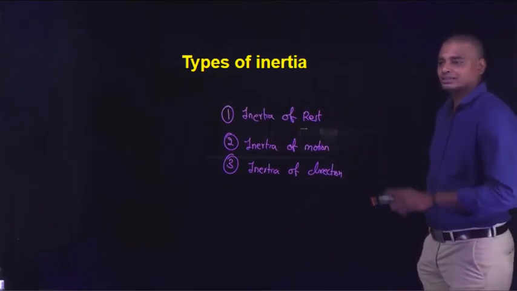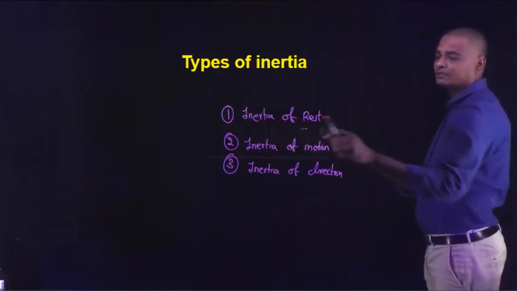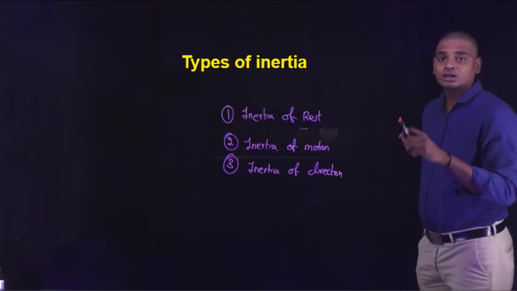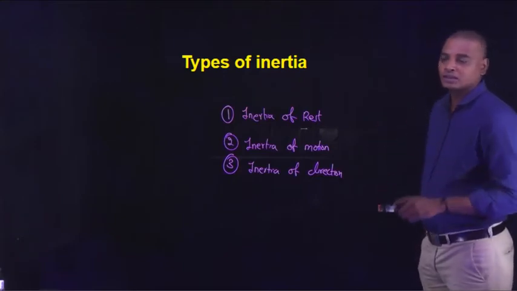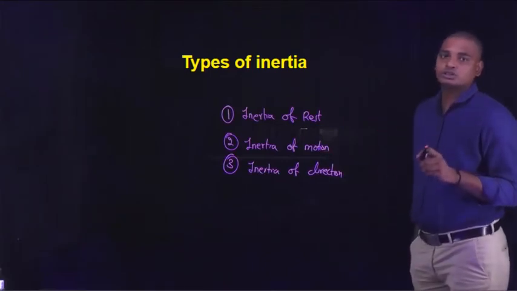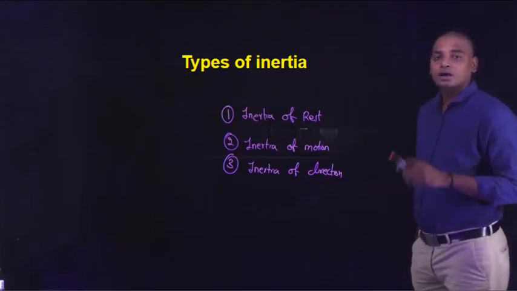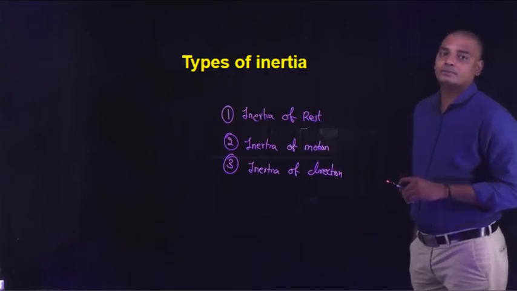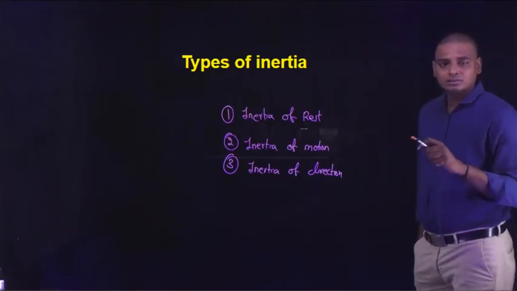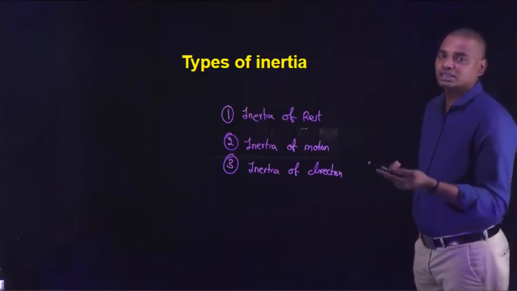As the name suggests, inertia of rest. Inertia means it opposes the change. So inertia of rest means it opposes the change of rest. That means a body which is at rest cannot change by itself from rest to motion. Similarly, inertia of motion: a body in uniform motion or traveling with a constant velocity cannot change its velocity by itself, or come to rest by itself. Similarly, inertia of direction: a body moving in a direction cannot change its direction by itself, it opposes the change.